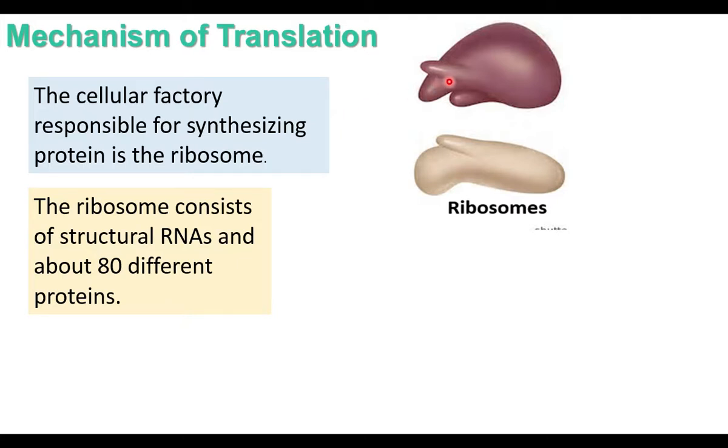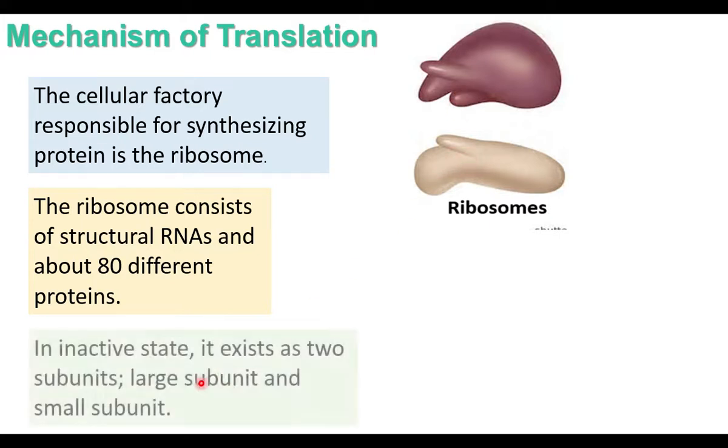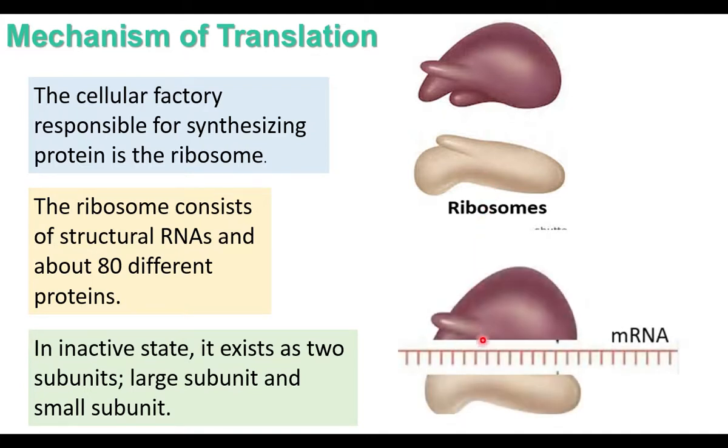The ribosomal subunits remain free when there is no protein synthesis. During protein synthesis, when the subunits meet mRNA, they join together. In the inactive state, the ribosomal subunits exist as 2 subunits, a large subunit and a small subunit. When do the subunits join together? When the subunits meet mRNA, they join together and move on the mRNA. When there is no protein synthesis, the subunits remain separate.